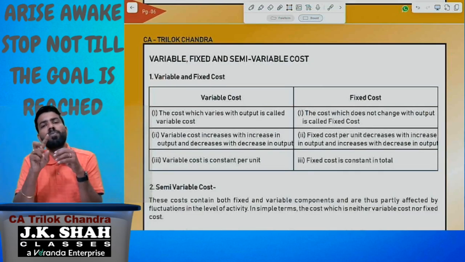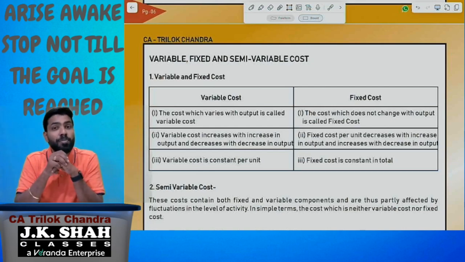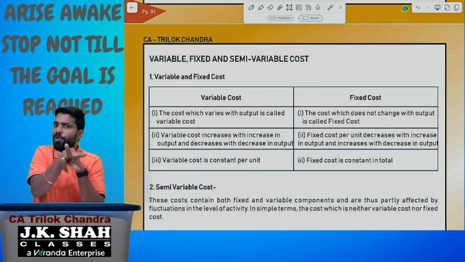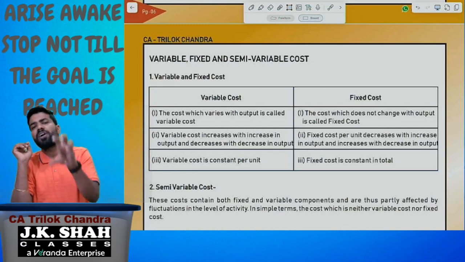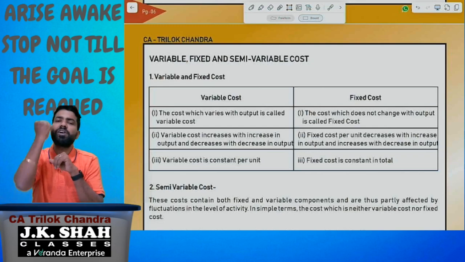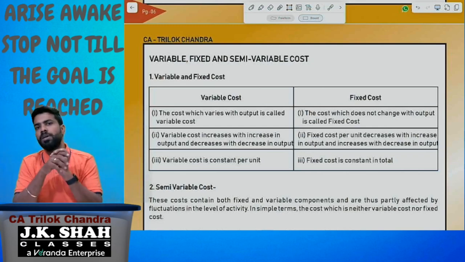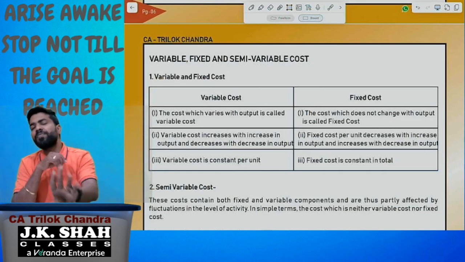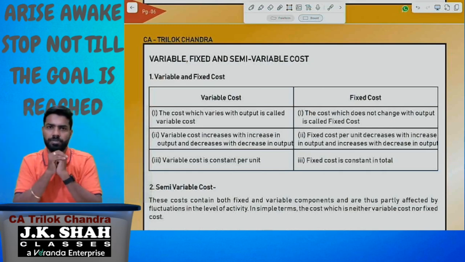Now, we had seen one more important classification, product cost and period cost. What is product cost? The cost which is considered for stock valuation. This classification of product cost and period cost depends upon the stock valuation. Whichever cost is considered for stock valuation, we will call it a product cost. Whichever cost is not considered for stock valuation, we are going to call it period cost. Basically, all manufacturing costs are product cost. All non-manufacturing costs are period cost.